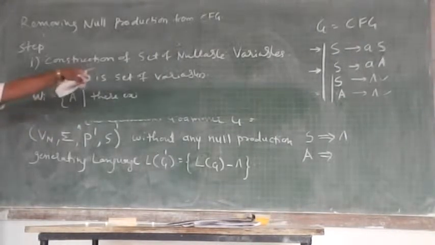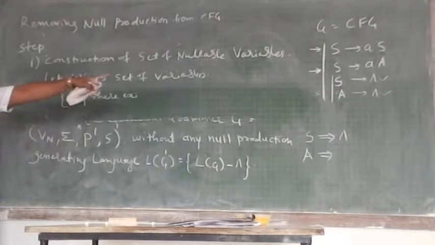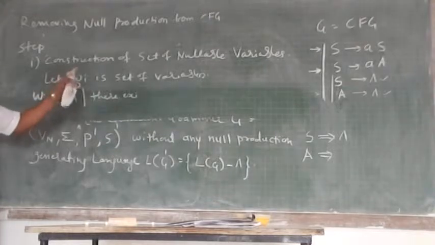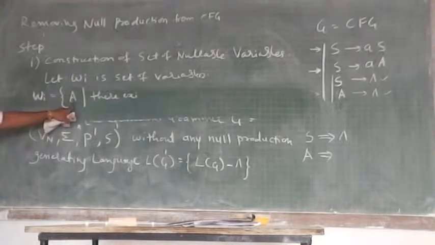This A and the variable from that production are not connected. Generally every time we consider A as a variable.